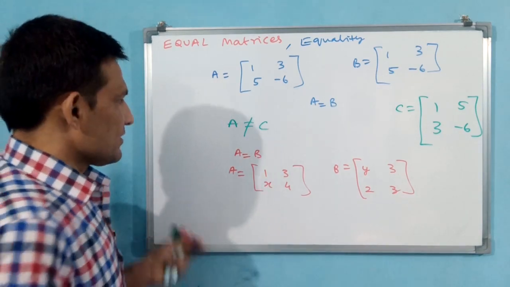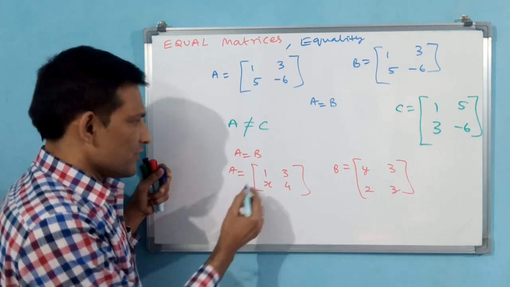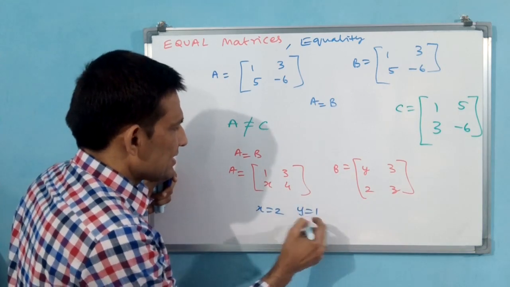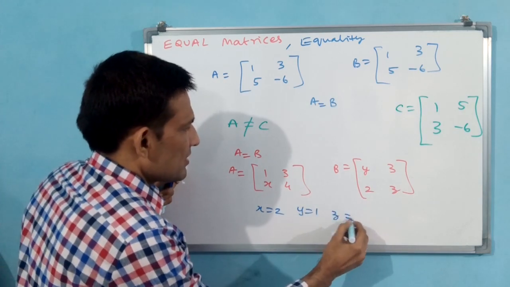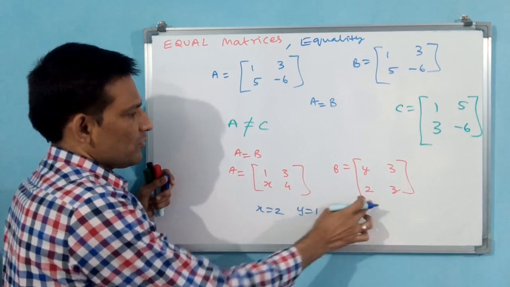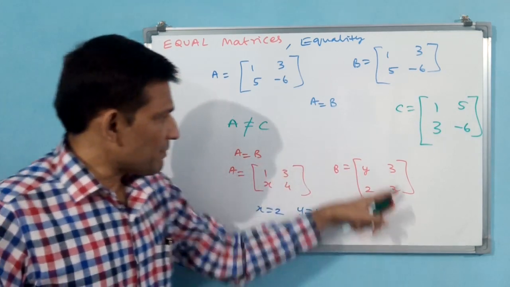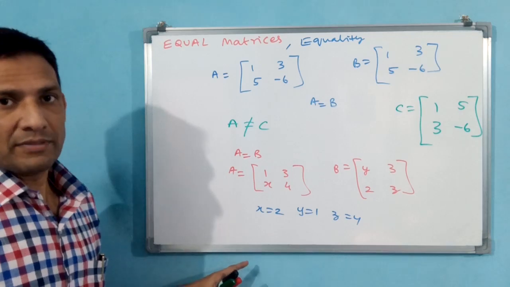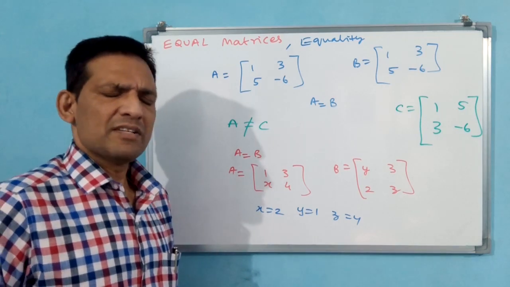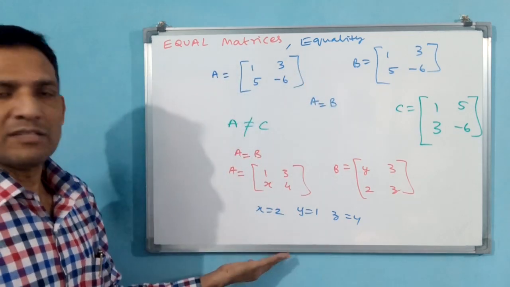Now A equal to B is given, A is given, B is given, and they are asking us to find X, Y, Z. You see here, X is equal to 2, Y is equal to 1, Z is equal to 4. The 3 matched, no question. X is equal to 2, Z is equal to 4, and Y is equal to 1. Like this you have to perform. Such types of questions will come on the equal matrix concept. Don't worry, they are not going to ask you the definition. Writing definitions is a waste of time. You have to understand the concept. That's all. Equal matrix is this one only.